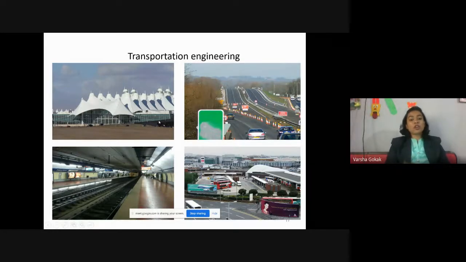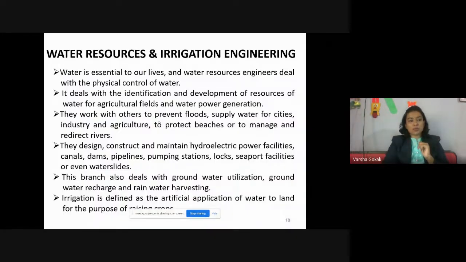Apart from rails and roads, your airports. Okay, aeroplanes we are not interested in. Airports, because the plane is going to land and take off. When such a big vehicle lands, there is going to be impact. Whenever there is landing, even if somebody has traveled by aeroplane, you will know that jerk. That much impact when it comes on the ground has to be designed in such a way that it will be able to take that loading. So the design is done by a civil engineer. Okay, so that is all about your transportation engineering.